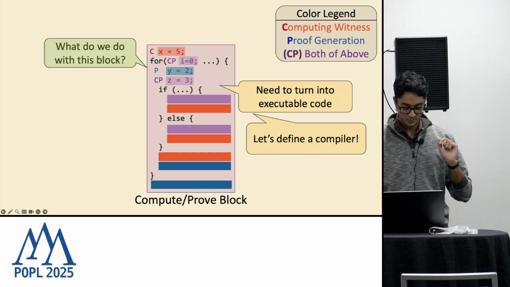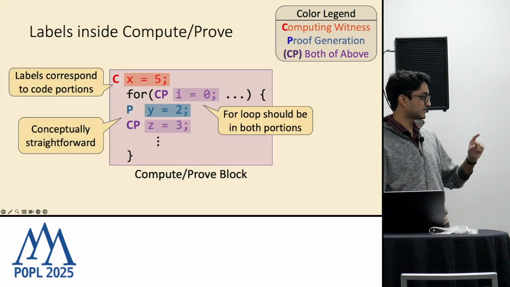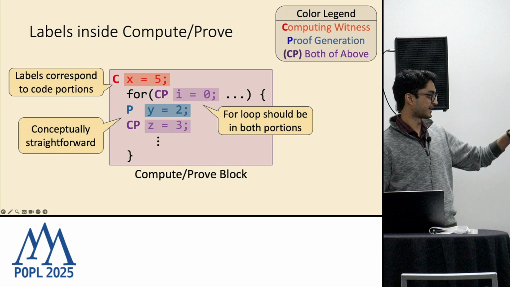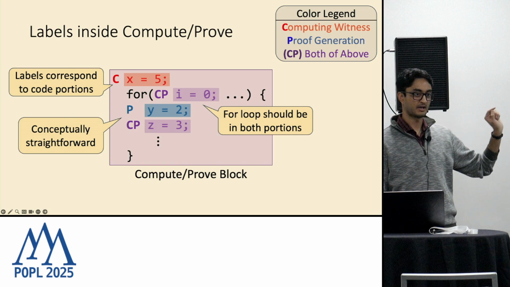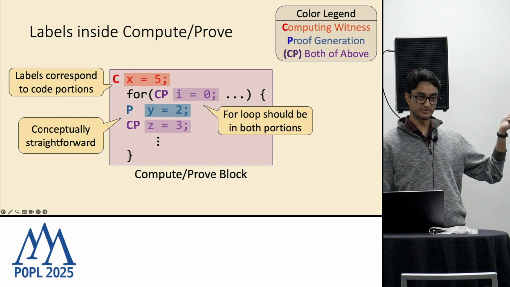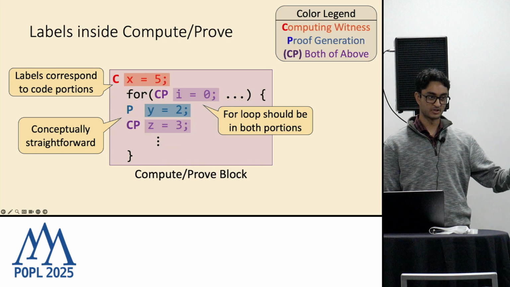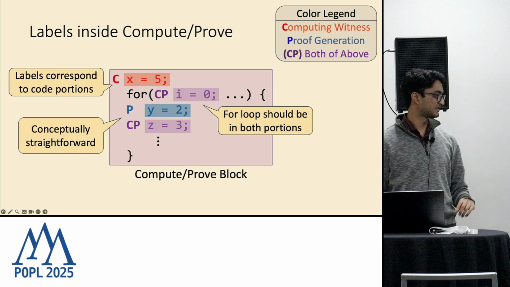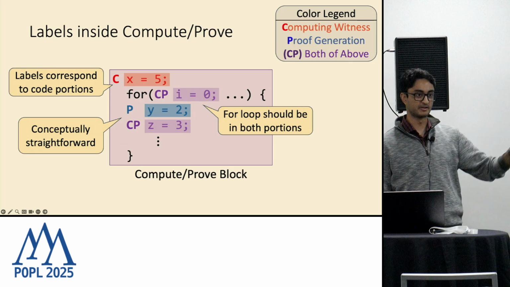Actually, not necessarily. In this case, we infer that from the fact that the loop iterator is given the label CP. If the loop iterator only had the label C, we would only project it to the compute portion. So it's inferred based on the labels of the variables involved.